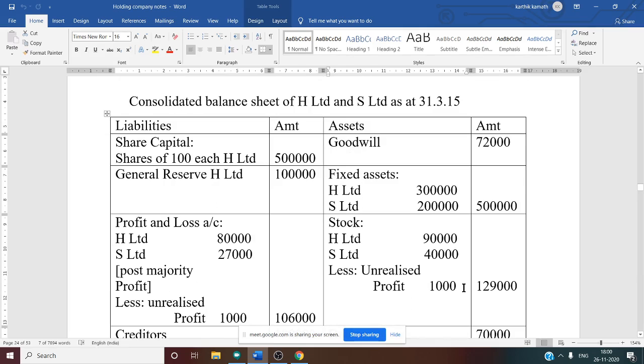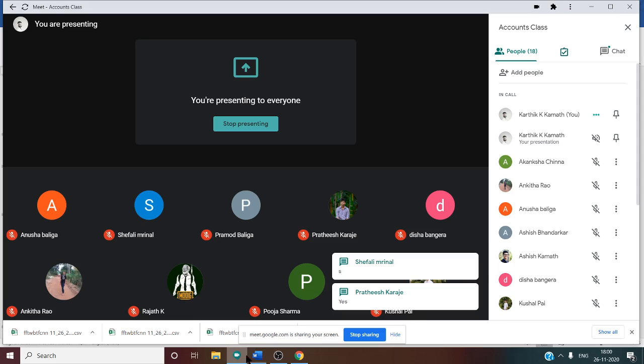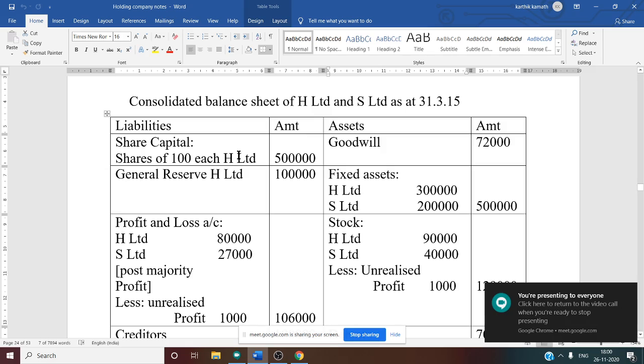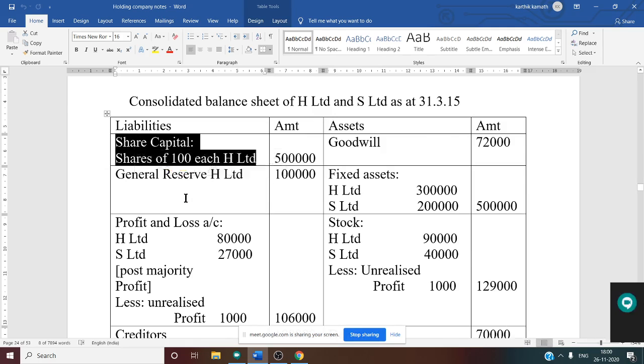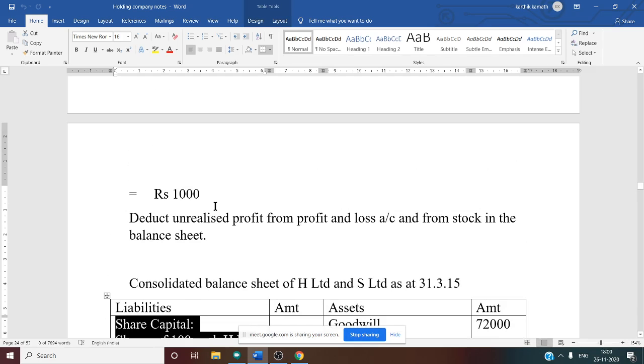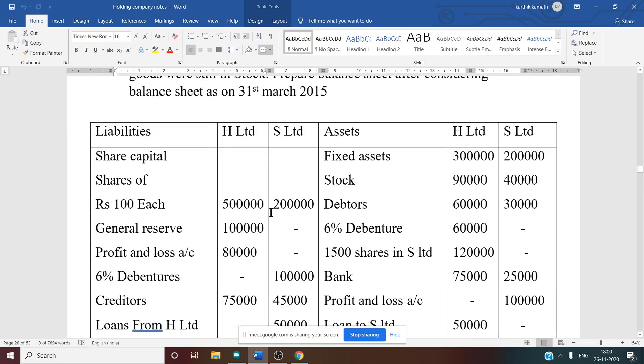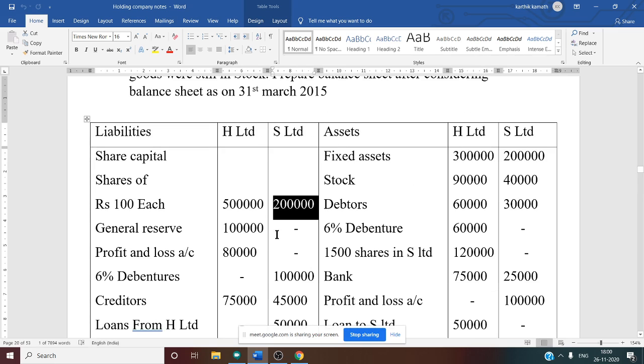So all the asset side information we have discussed. Now let us see the liability side information. On the liability side, there is share capital. Share capital of 100 each of H Limited is 5 lakh. Once again, if you see the question, we have to write only holding company share capital. Why? What about subsidiary company share capital? It is cancelled. Some of the share capital is taken by the majority, some by the minority, that is nothing but third party or outsiders. That is why you should not consider subsidiary company share capital. Only holding company share capital 5 lakh you have to consider.